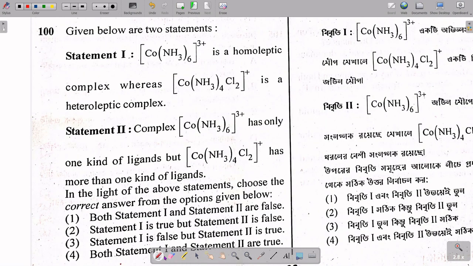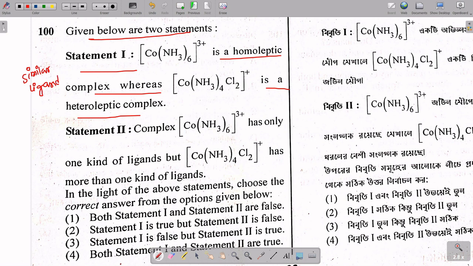So here question number 100, statement 1 is given, said that cobalt hexamine 3 plus complex is a homoleptic complex, whereas this is a heteroleptic complex. So what is homoleptic? If all ligands are the same, then that is called homo, meaning same, homoleptic.